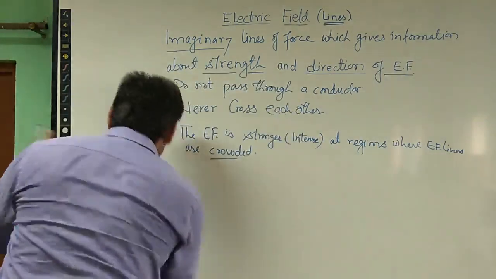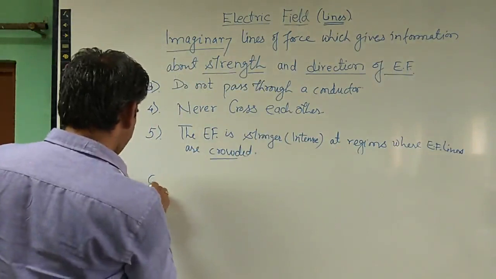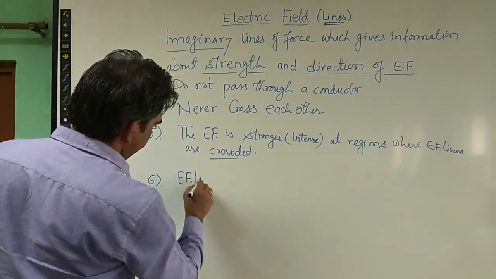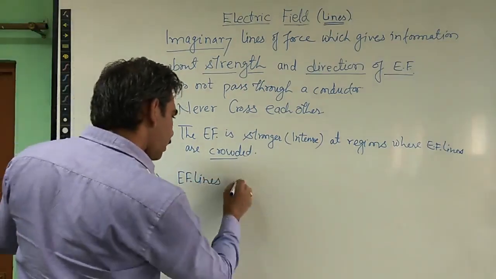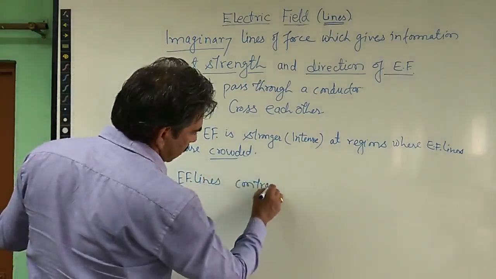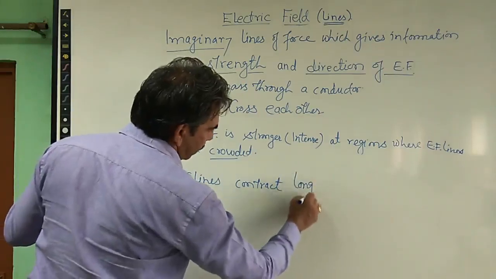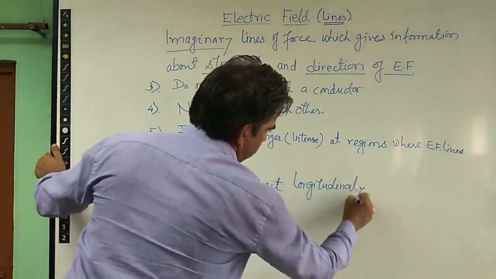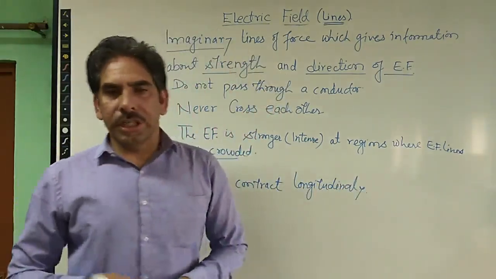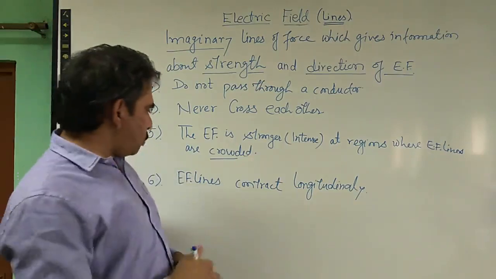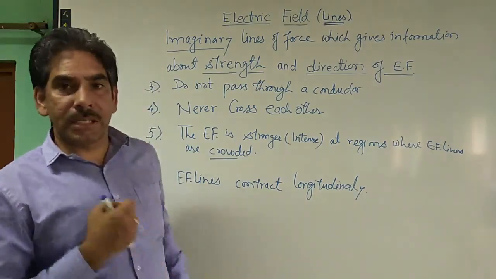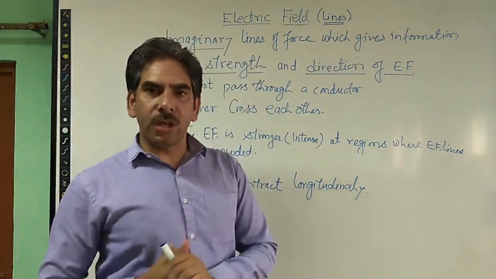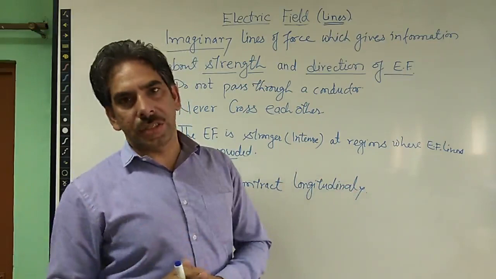Next property is that electric field lines contract longitudinally. This property of electric field lines helps us understand the electrostatic force of attraction between any two unlike charges.